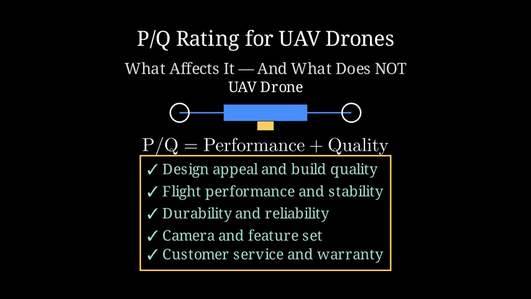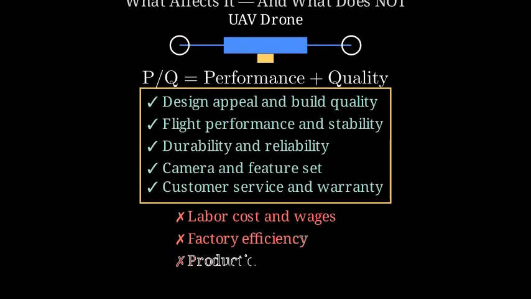P over Q is not about costs inside the company, and it is not about how much money the company spends behind the scenes. It is about how good the drone feels to the buyer. Now, let's talk about what does not affect the P over Q rating. These are internal business things, not customer experience. For example, labor cost, production cost, or factory efficiency. Those change profitability, but they do not change the customer's quality score.